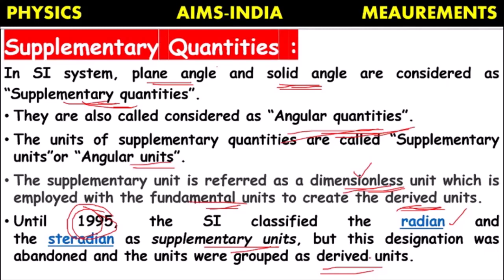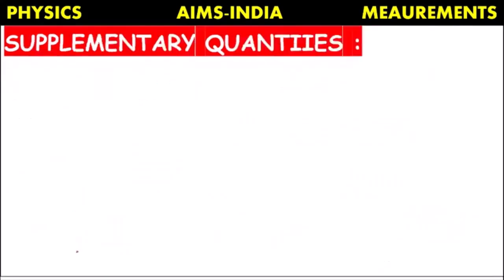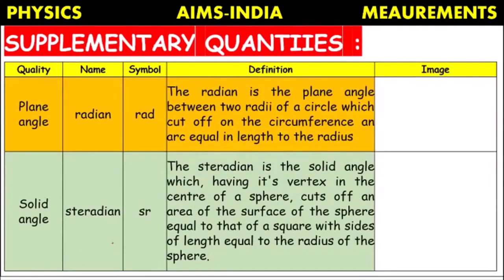Let's see the definition of radian and steradian. Supplementary quantities and units: plane angle. The unit for plane angle is radian and the symbol is RAD. Radian is the angle between two radii of a circle.